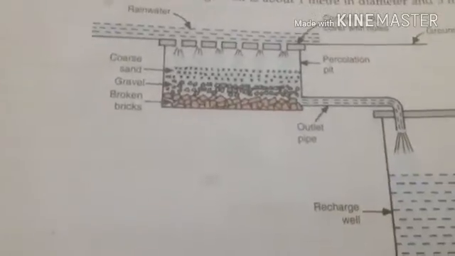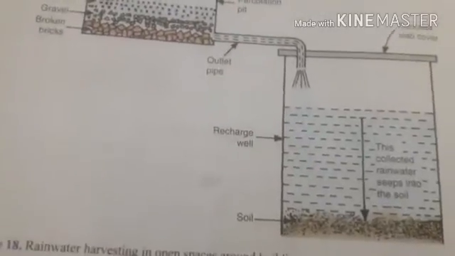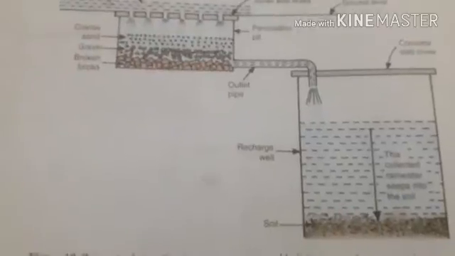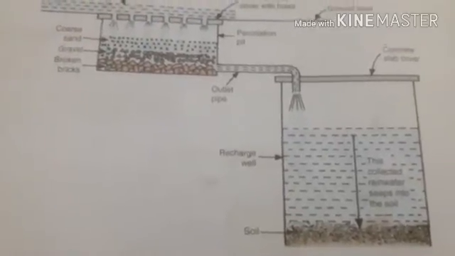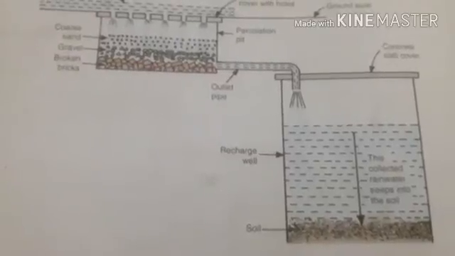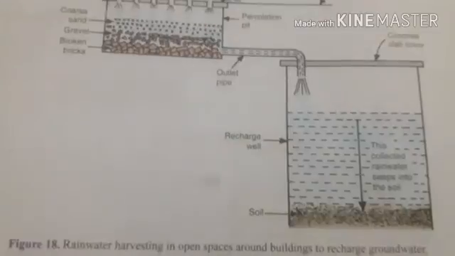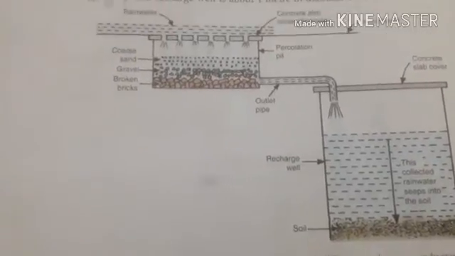And now we have to connect it to an outlet to recharge the wells, or otherwise tanks that are constructed below the ground. The percolation pit is already constructed under the ground. As well, we have to connect the slab cover. The concrete slab cover is closed over this tank, which recharges the soil. It is called the aquifer, right? So by this method we can recharge the groundwater. This is open land.